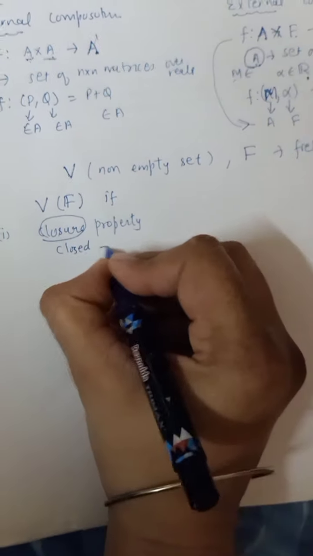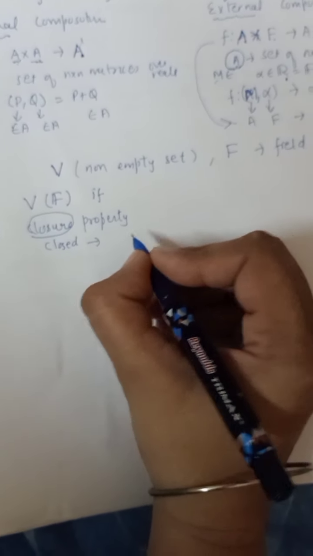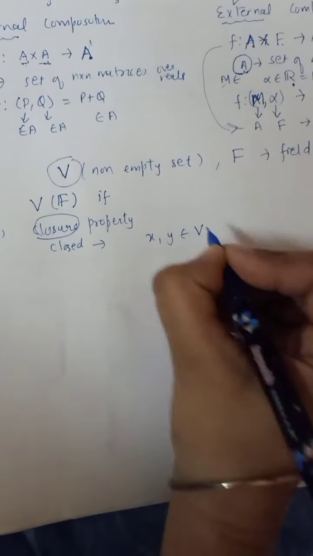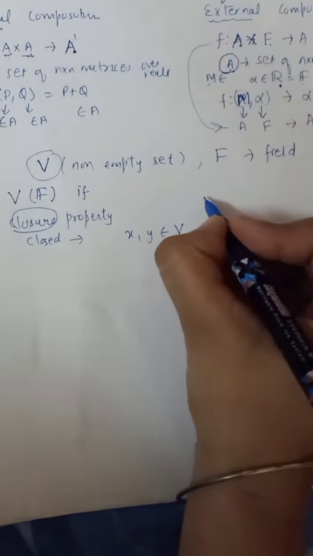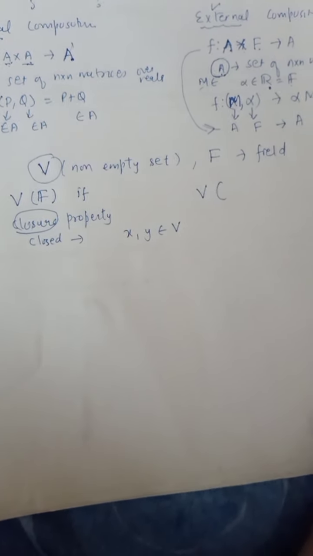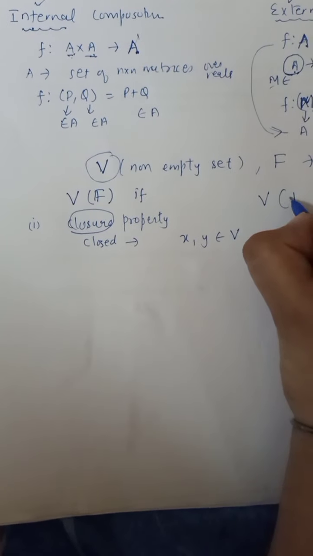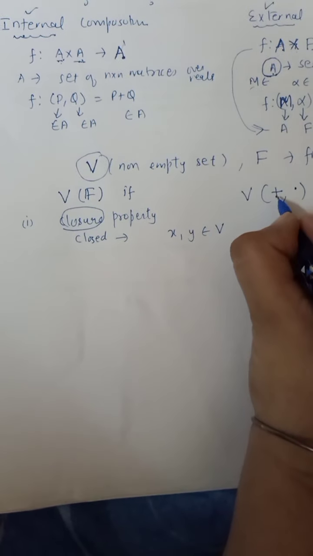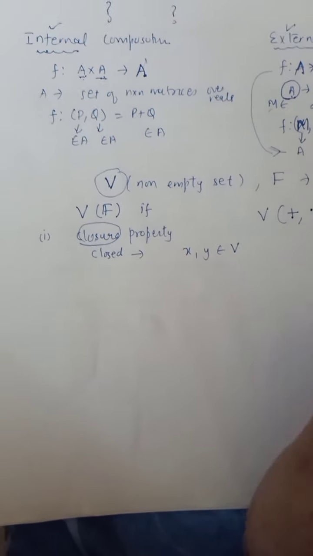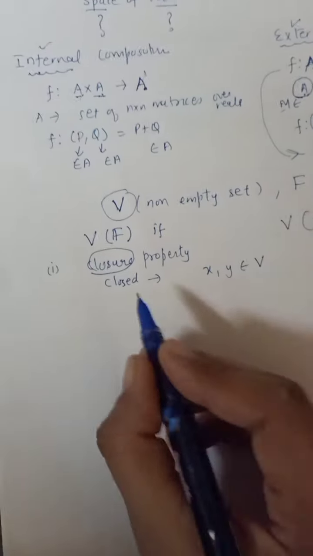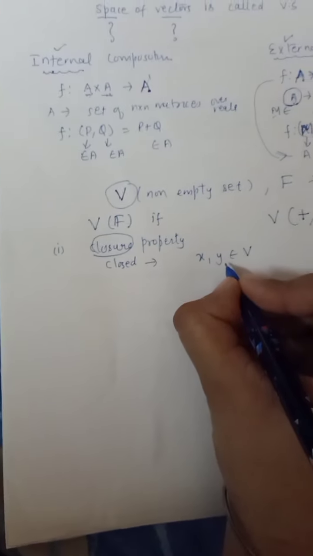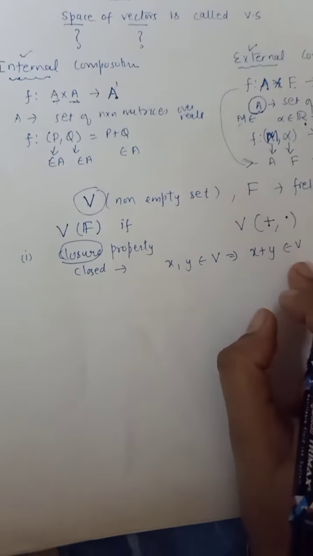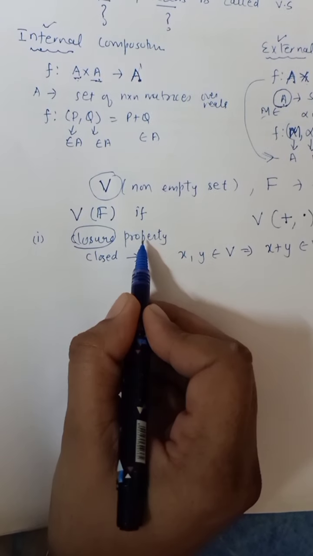Closed means if you take two elements from a set V, let me take x and y belonging to V, then whatever operation you have defined on this, for simplicity I will be denoting the operations by plus, normal addition, and dot, as usual multiplication. So if it is closed under addition, that is, for x, y belonging to V, x plus y should also belong to V. This is called the closure property.